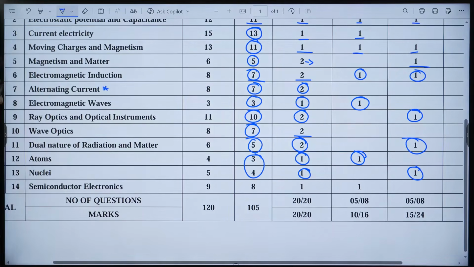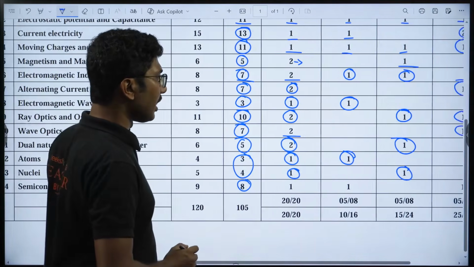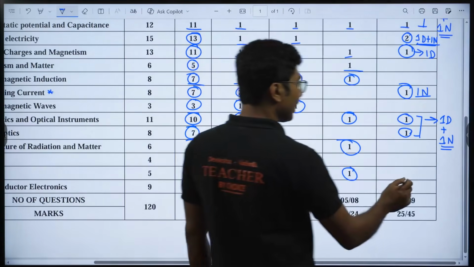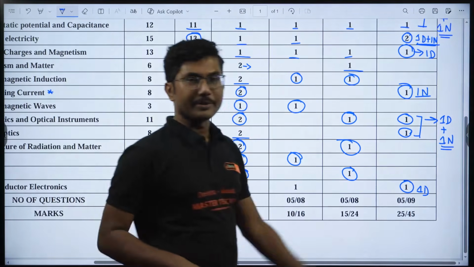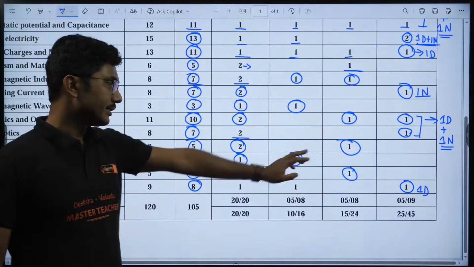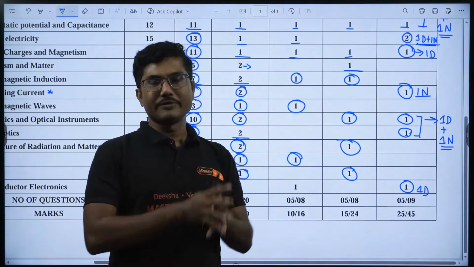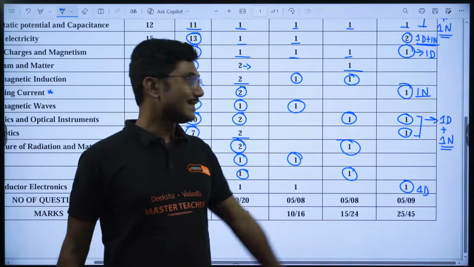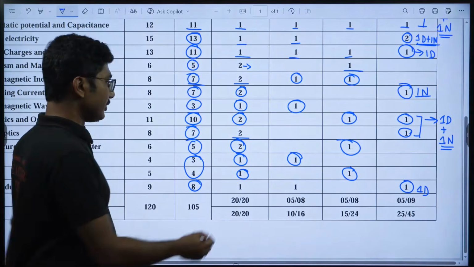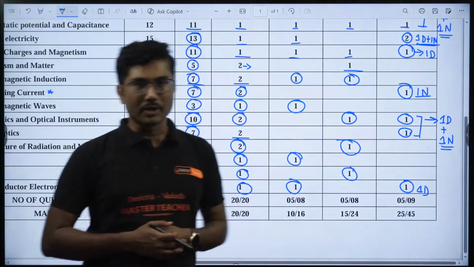And semiconductor electronics, another important chapter, because it has 8 marks. Out of these 8 marks, there is a 1 5 marker derivation guaranteed from this chapter, and generally that derivation is predictable. 3 derivations are there in this chapter. Out of that, 2 generally repeat almost every year. So those 2 derivations and 1 backup derivation, if you do, you are definitely going to get these 8 marks for sure. So here 1 MCQ, 1 2 marker and 1 derivation is going to come from this chapter.